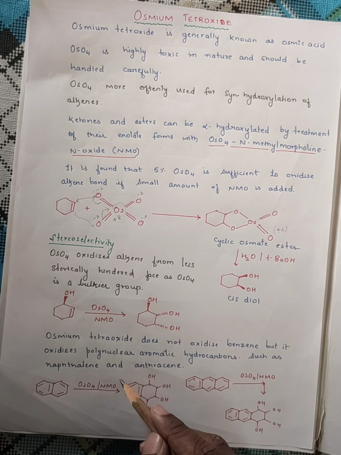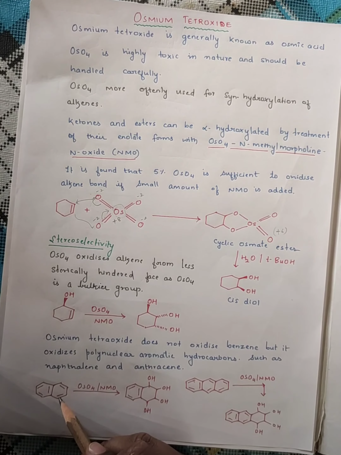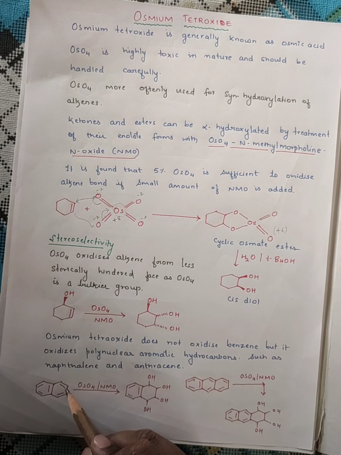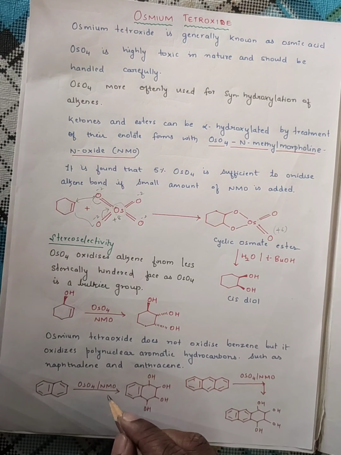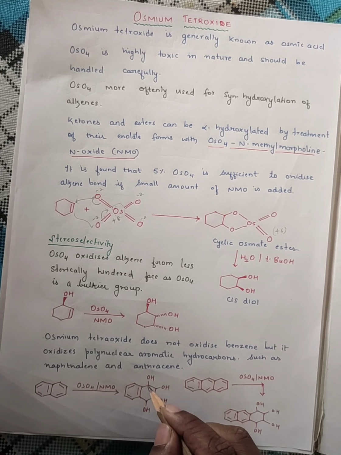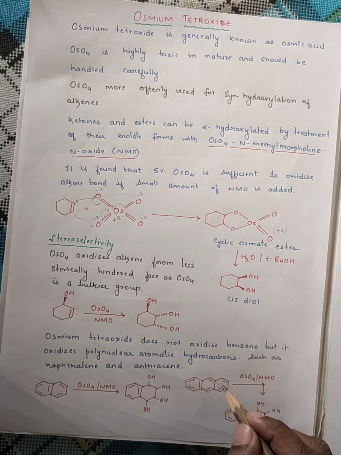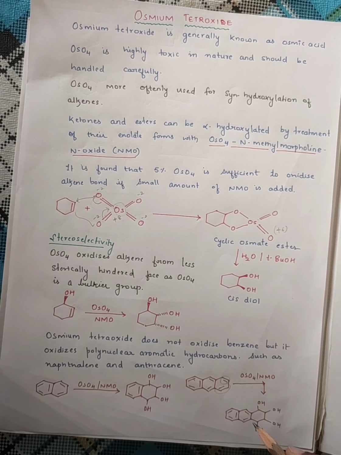Now I will tell you later why we are using NMO here. Now this is naphthalene. Even though these double bonds are involved in resonance, OsO4 can still hydroxylate these two double bonds. So when it is OsO4 and NMO, this is hydroxylated. Now here in anthracene, these two double bonds are hydroxylated in the presence of OsO4 and NMO.